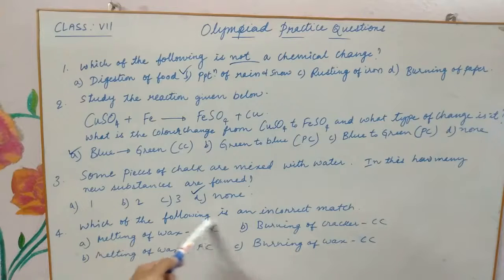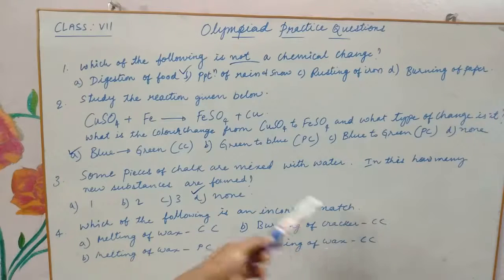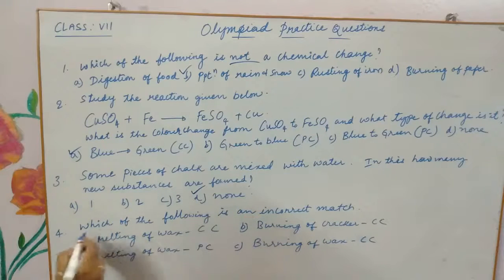So this one is actually the wrong option. Melting of wax, physical change, is correct. Burning of cracker is a chemical change, it is correct. And this also is correct. So the wrong option, meaning the incorrect match, is this. So A becomes our right option. Let's see some more questions.